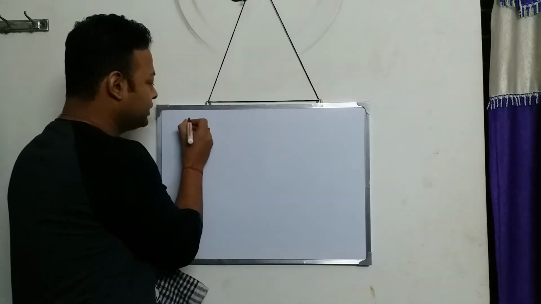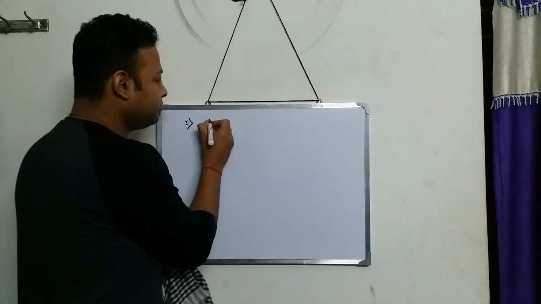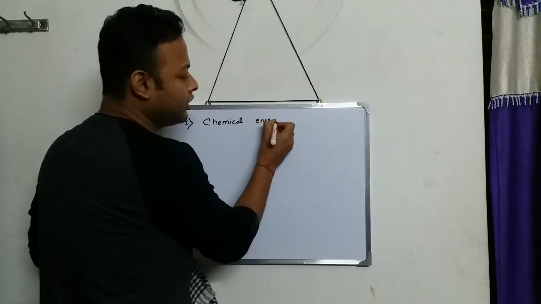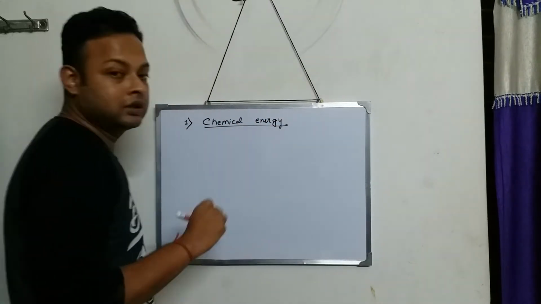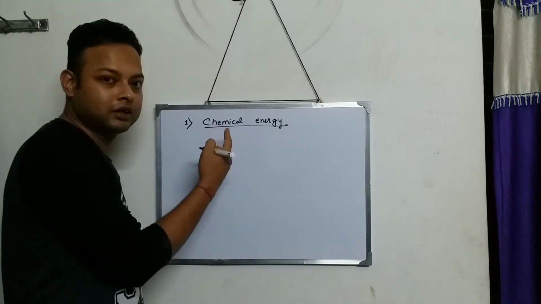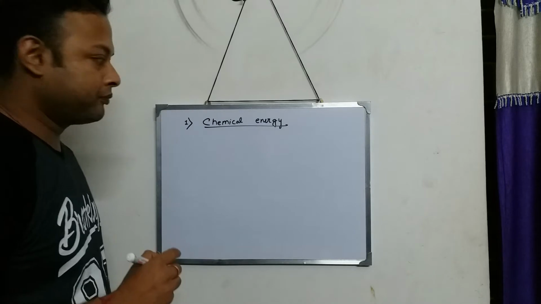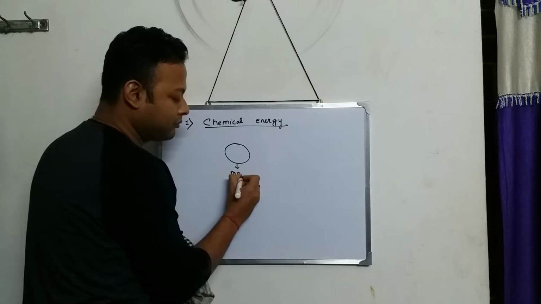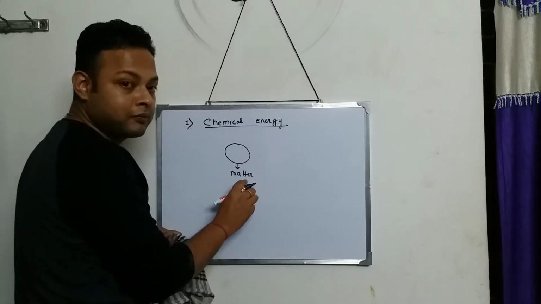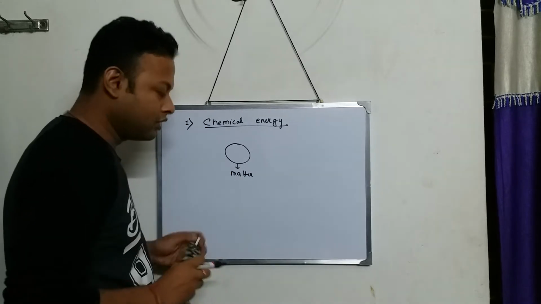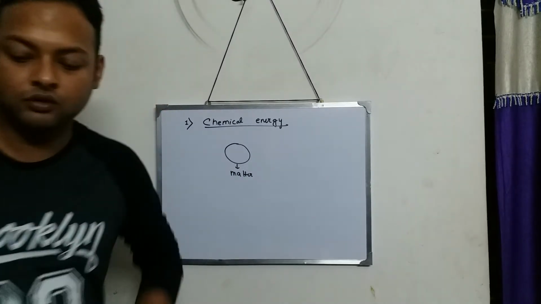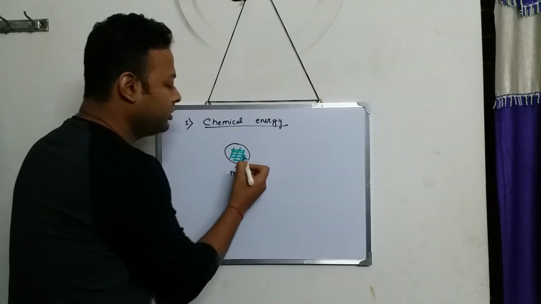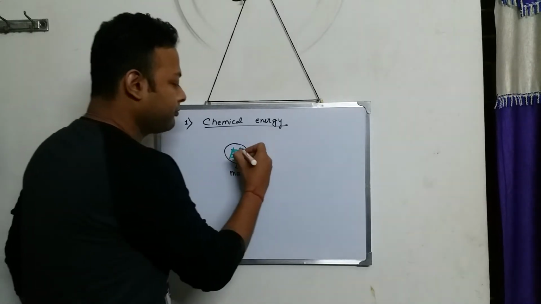So the first kind of energy that we have in our book is chemical energy. The next energy after kinetic energy and potential energy is chemical energy. Now what is chemical energy? Suppose you consider a matter. This is a matter, okay? This matter contains a certain amount of energy.